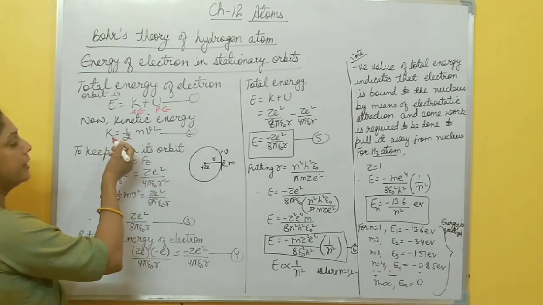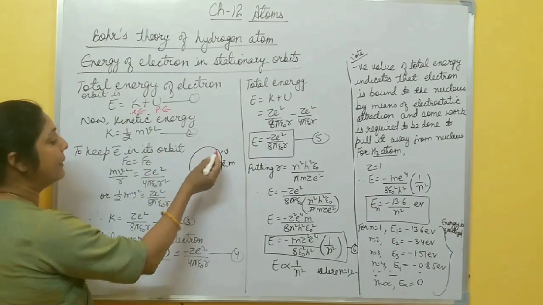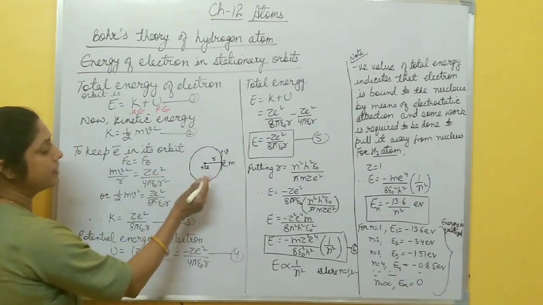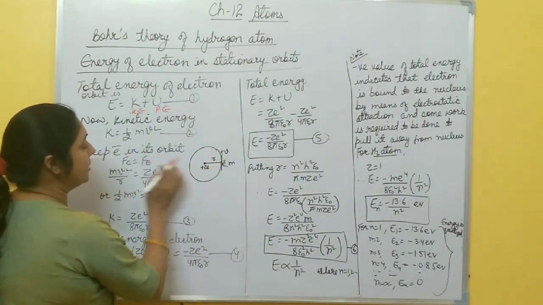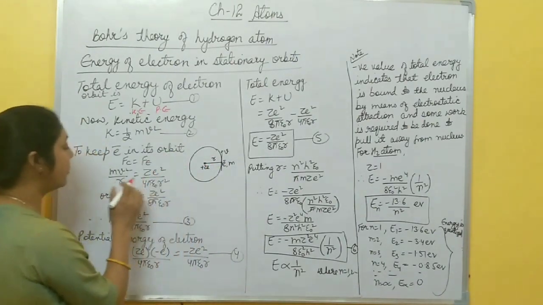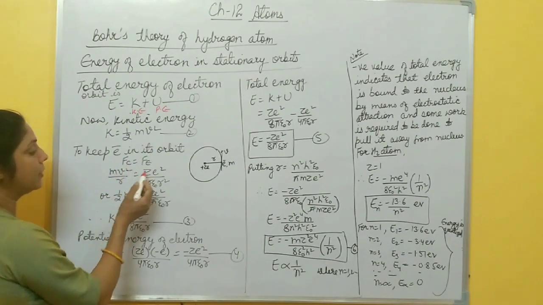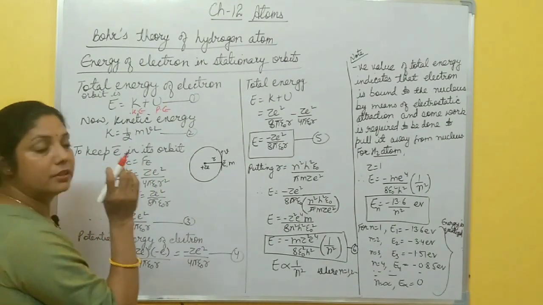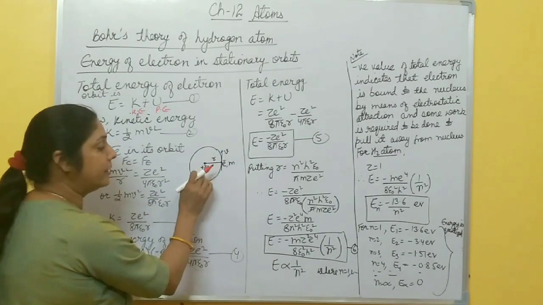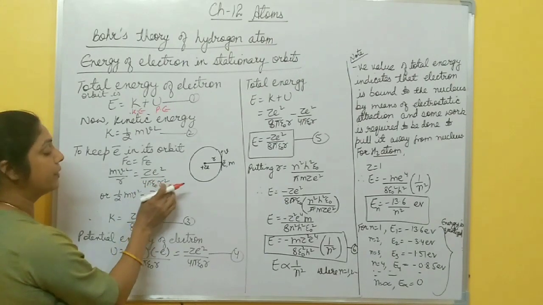Now what is kinetic energy? Kinetic energy is half mv square. So to keep electron in its orbit, you know that centripetal force is equal to electrostatic force of attraction between nucleus and electron. From here you get, centripetal force mv square by r equal to electrostatic force. Charge of nucleus is Ze and charge of electron is e. So Ze square by 4 pi epsilon naught r.